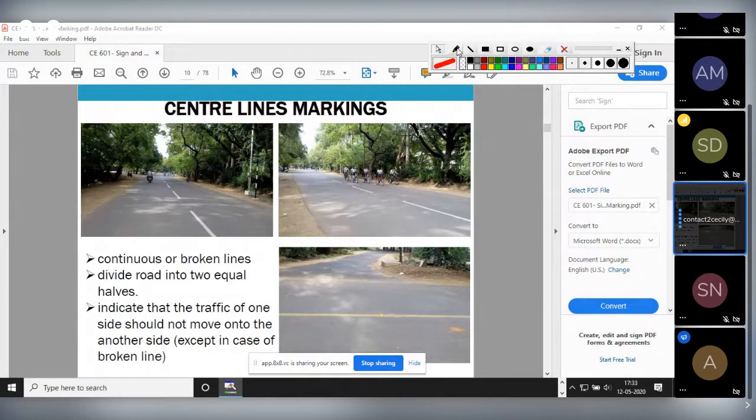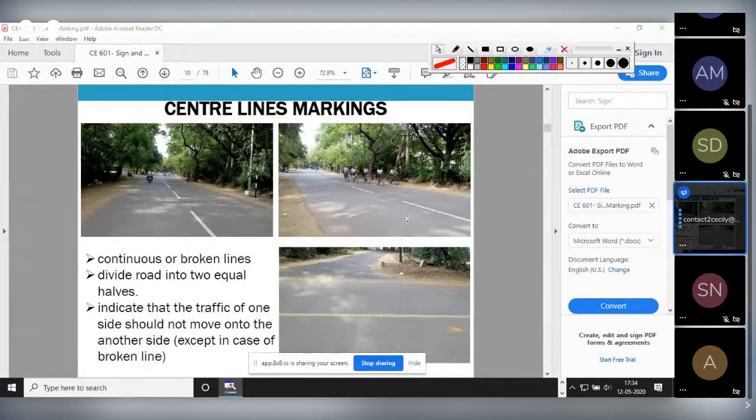Some people don't follow it, but we have to follow. These markings are made for this purpose only, but it depends on the people of that region whether they follow or not. See here, these photos are from your IIT Madras campus, whatever pictures I have used here are taken from IIT Madras campus.